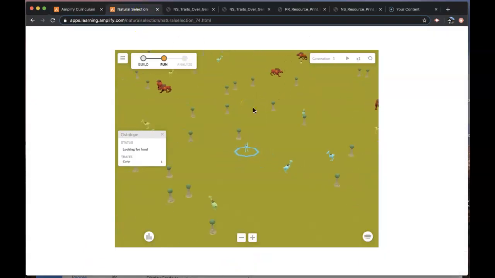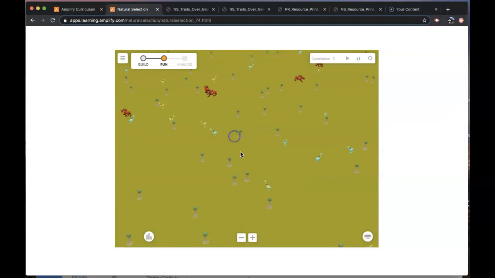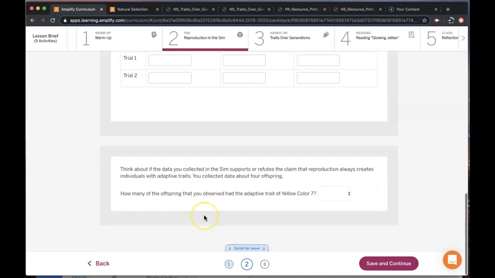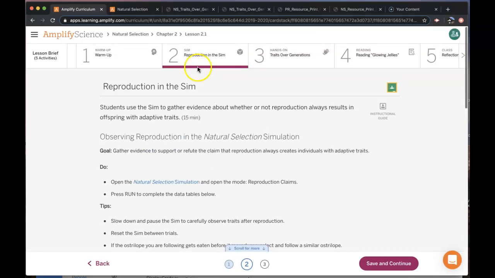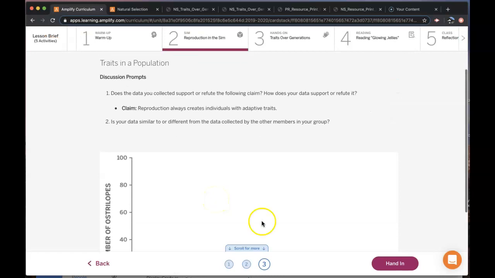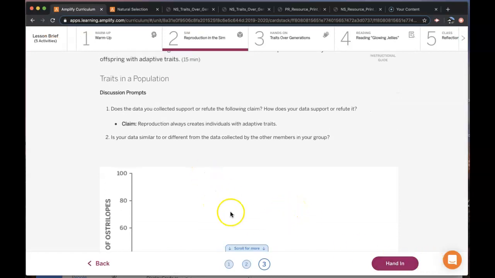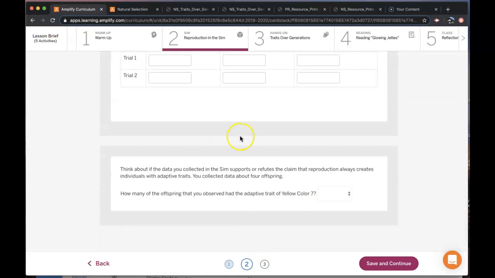All right. Once you do 2 of those, you'll find australopes with adaptive traits. Adaptive means it blends in with the environment. You can see that this one's pretty close to its environment, so you'd be selecting ones that are more yellow. This kind of yellowish greenish is what I would be looking for. You do that and then answer the question here. So that's it. There's going to be 2 parts, 2 videos. In this first video, you're going to do 2.1 activity 2, complete pages 1 and 2 while following along with this video. Then once you're done, you're going to watch part 2. Don't press hand in quite yet, but when you're done, we'll continue up and talk about this.